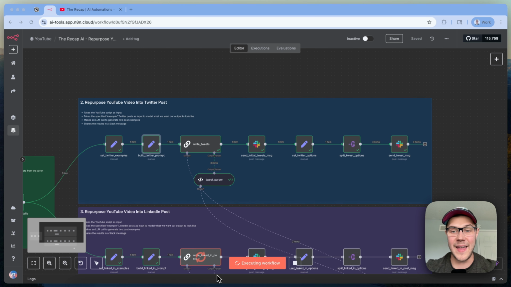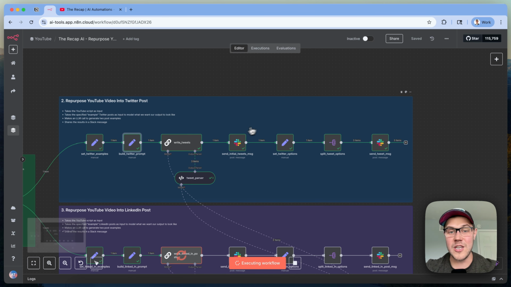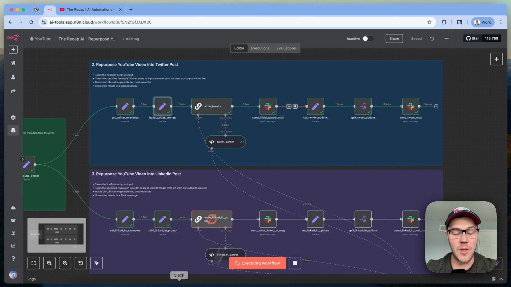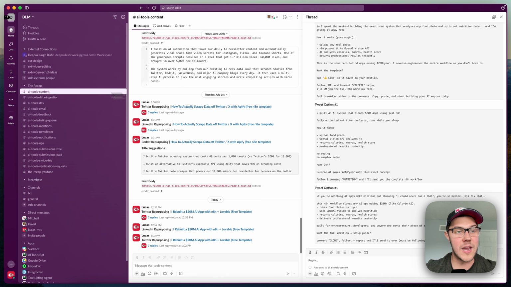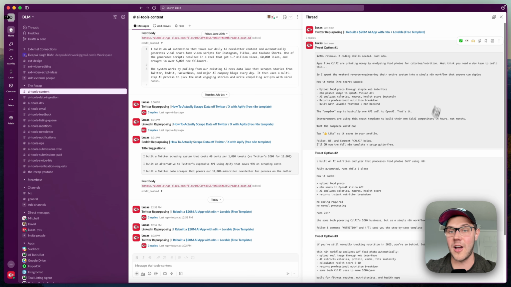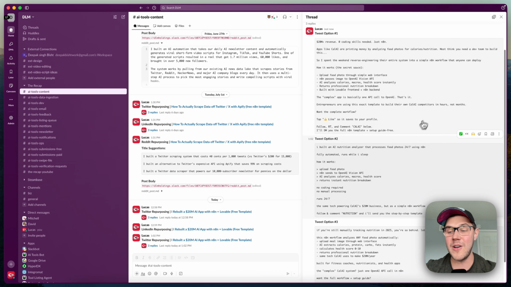All right, we're back. That just finished up. For the last couple of nodes that you see here, we're going to share those tweets that got written into Slack, split it out, and do some final formatting on that data. So let me show you what that looks like. I'll come over here into Slack and we can see we just had this message shared for Twitter repurposing for that exact same video that we pasted in at the start of this automation. So we can see that we have tweet option number 1, number 2, and number 3 written.